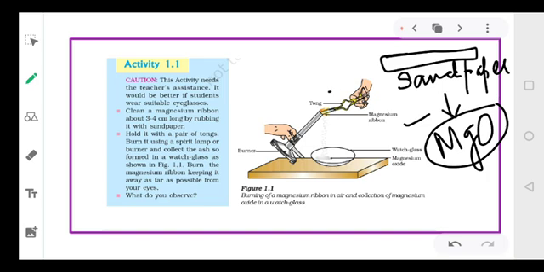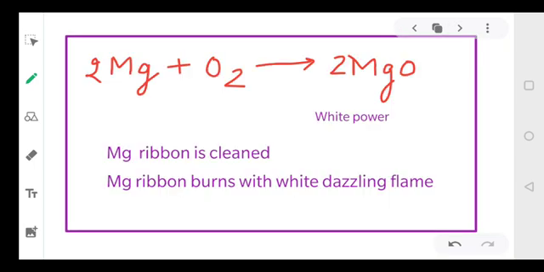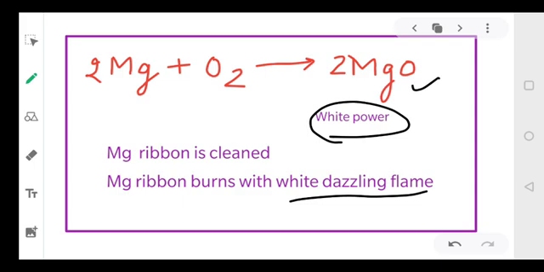So we have taken a magnesium ribbon and we are burning it with the help of the burner, right? So we will observe that the magnesium burns with a white dazzling flame, and it forms a white powder. That white powder is nothing but magnesium oxide. Right?